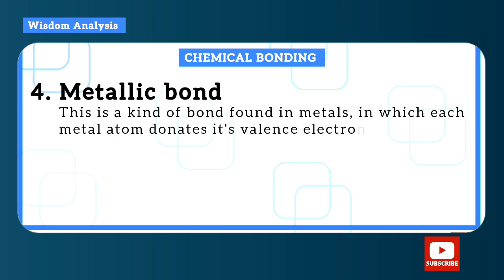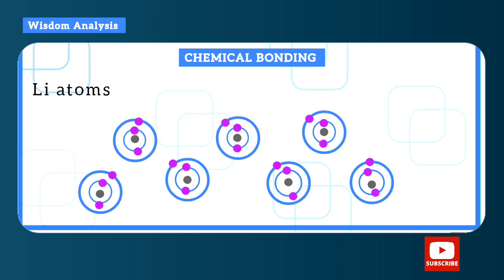Now we have metallic bond. This is a kind of bond found in metals in which the metal atoms donate their valence electrons to form an electron cloud. Okay, so let's say lithium atoms now. Now these are all lithium atoms. How the metallic bond works is that they will all give out their valence electrons, forming an electron cloud.